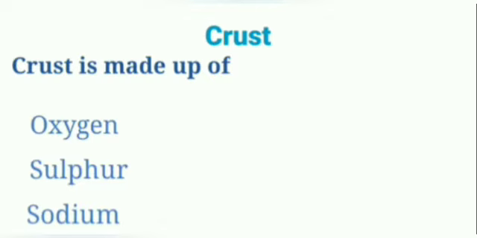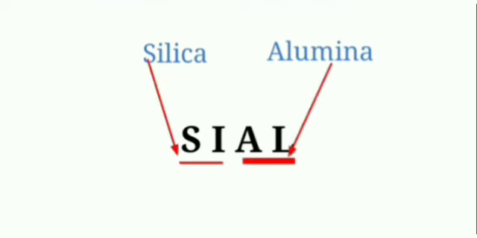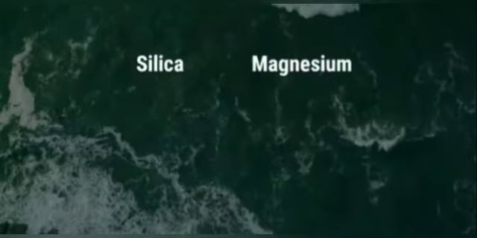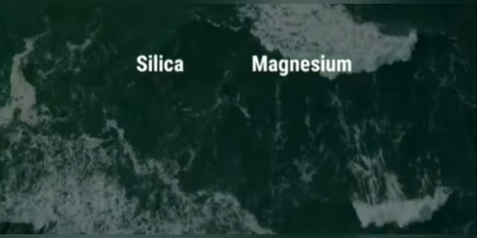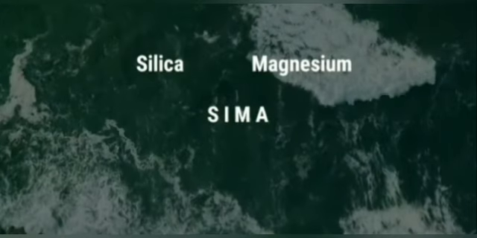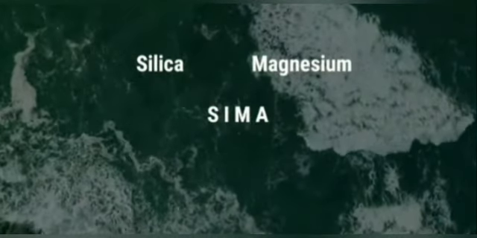It is made up of many elements like oxygen, sulfur, sodium, etc. The continental crust is mainly made up of silica and alumina and is also known as SiAl. Here Si stands for silica while Al stands for alumina. The oceanic crust mainly consists of silica and magnesium and therefore it is called SiMa. Here Si stands for silica and Ma stands for magnesium.